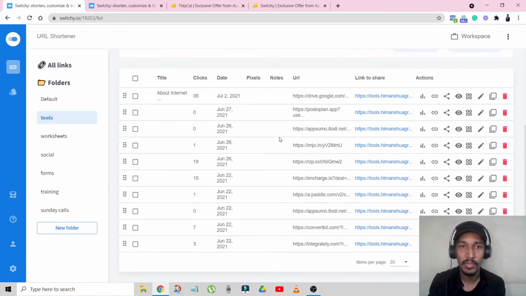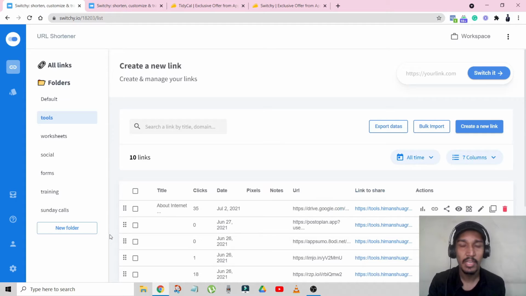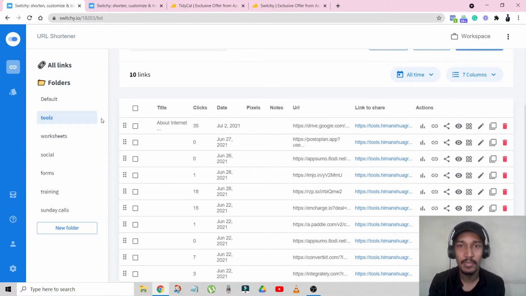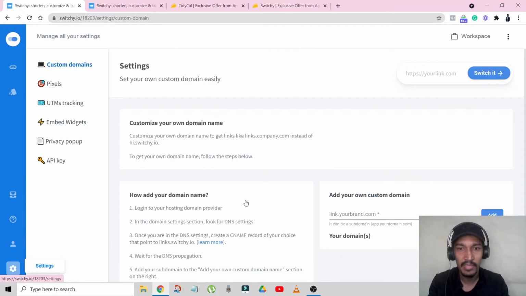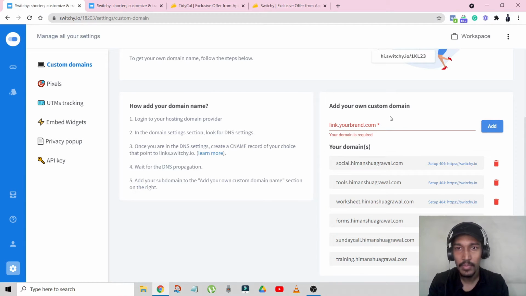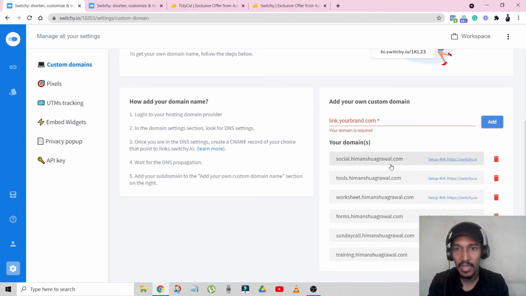So Switchy, once you log in, looks like this. The main function of Switchy is to convert links. You can see I can connect subdomains. Now what is a subdomain? I have a domain called himanshuagrawal.com. If I go into my settings, you will see that I have some subdomains: social.himanshuagrawal.com, tools.himanshuagrawal.com, worksheet.himanshuagrawal.com, and you can have literally the same things for your website.